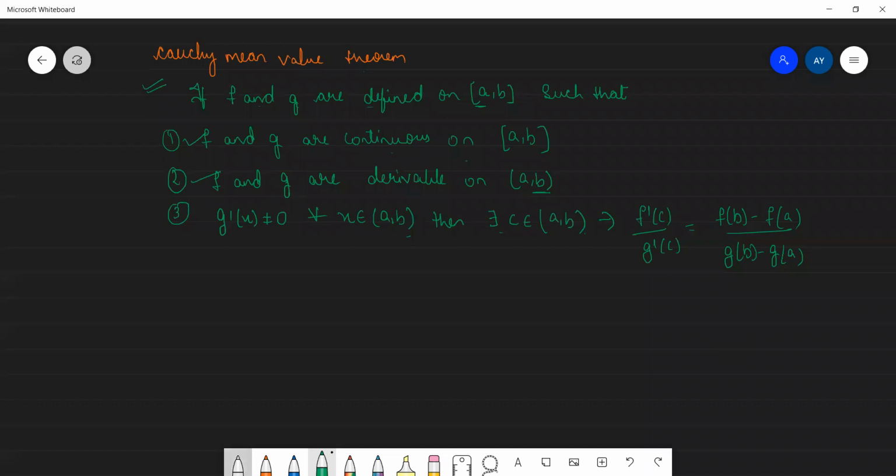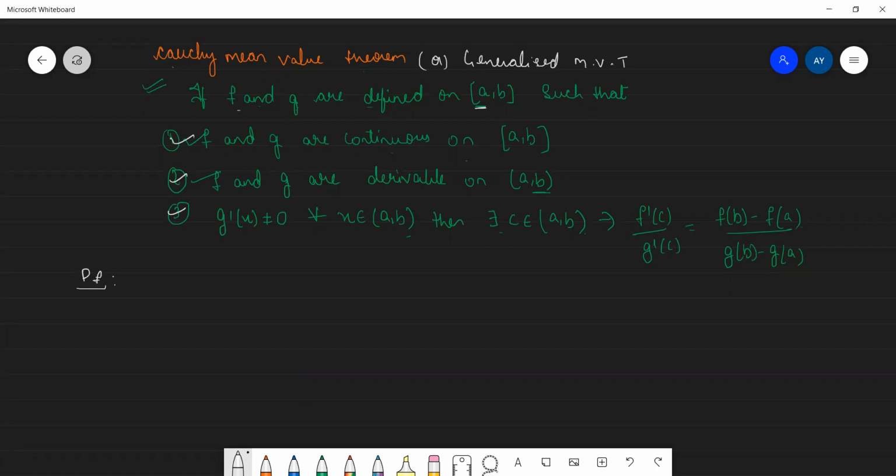This is the statement of Cauchy's mean value theorem. Cauchy's mean value theorem is also known as the generalized mean value theorem. Now moving on to the proof of this theorem, they already told if these three conditions are satisfied, then we can tell that f and g are defined on closed interval [a, b].